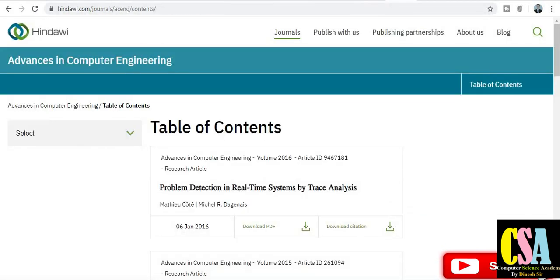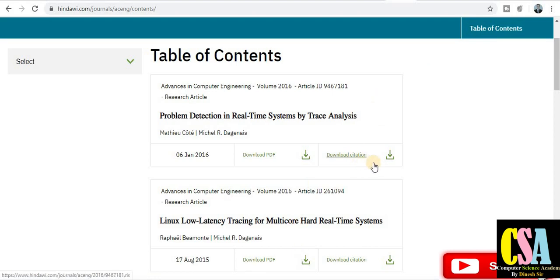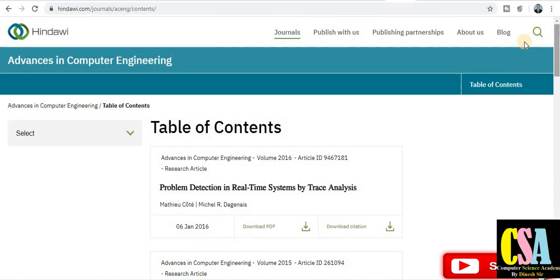Now the next one is again a Hindawi journal, Advances in Computer Engineering. That also comes in this category. That is a very good journal. You can explore all the papers that are already published in this journal, and accordingly you can prepare your manuscript. You just need to follow these guidelines and prepare your manuscript. So this all comes under this category.